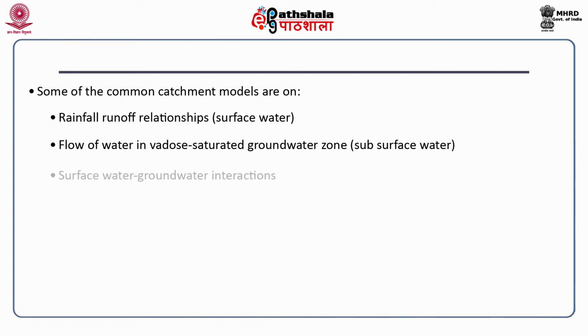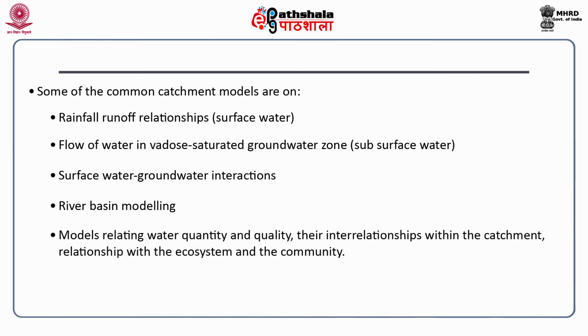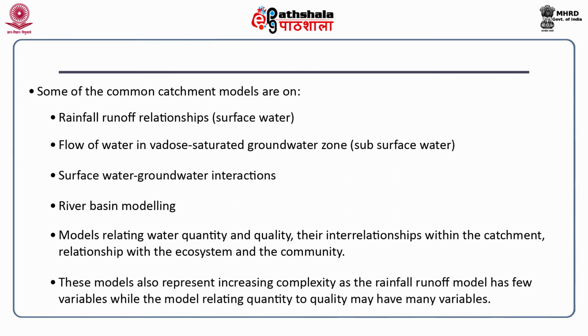We can also look at surface water and groundwater interaction, and river basin modeling, where we take the entire river basin, which is a sum of many catchments. The modeling could also be related to water quantity and quality and their interrelationship within the catchment, because this relationship varies from catchment to catchment, and these models, as you can see, are increasing in complexity.